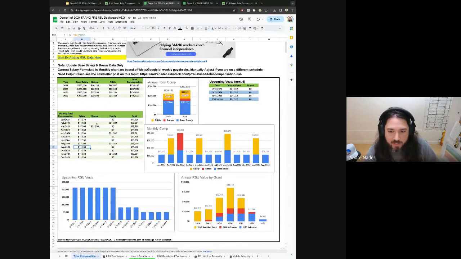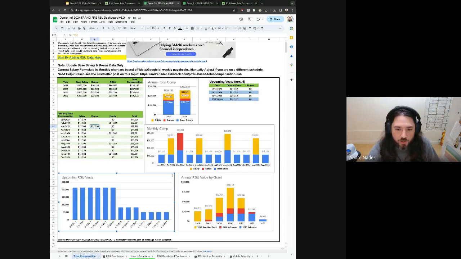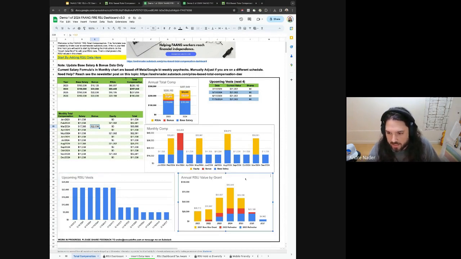And then another thing that's specific to Meta is the month that the bonus lands. Right now it's set to March, which is when Meta's bonuses typically land, and that will then be reflected in the monthly compensation. So that is how that works. And then some of the visualizations in the bottom are just going deeper into your overall RSU vests that are coming up. This should be all available data of the information that you input, and I'll show you how to do that. And then if you added in additional information about your grants, it will have this breakdown of all of your vests by grant.